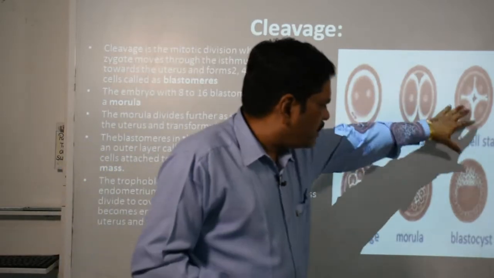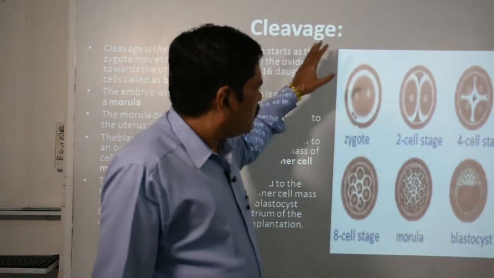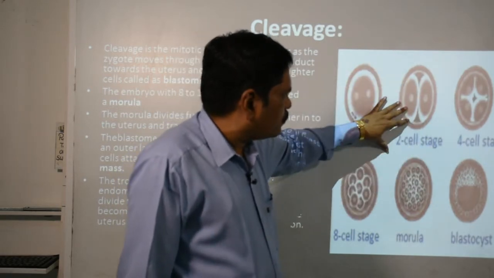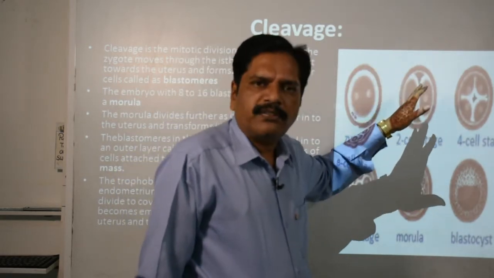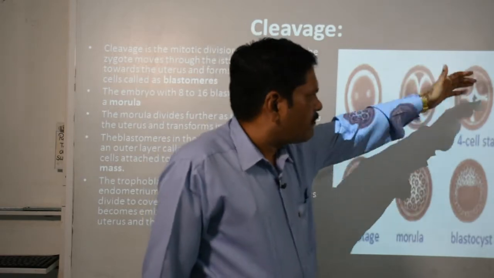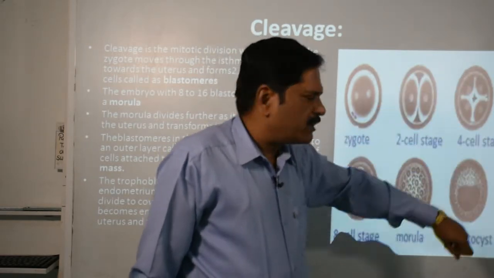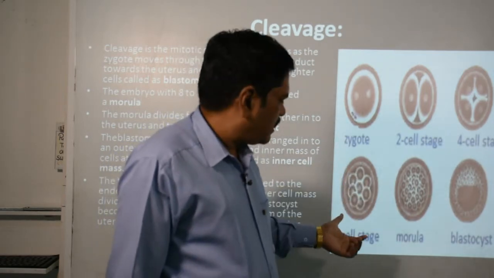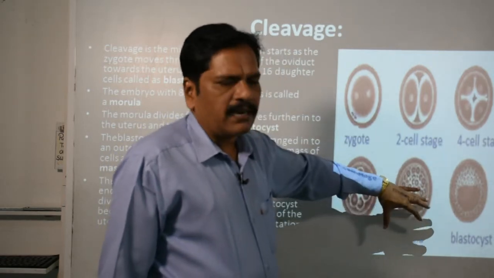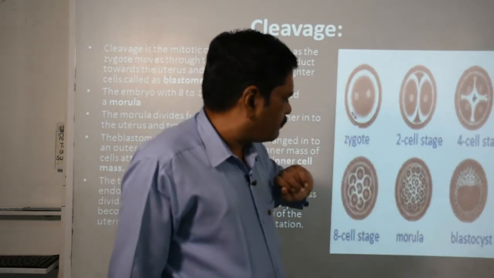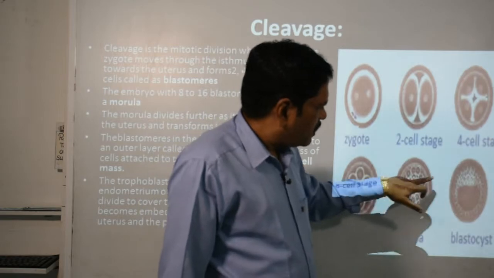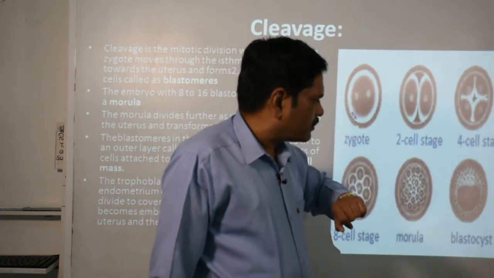Here you can see this cleavage process. This zygote of one cell structure is divided and turns into a two cell structure. Which division? Mitotic division. Then it will form 4 cells by the next mitotic division. It is followed by the next division, that is the 8 cell stage. Then an anticlinal division occurs and the morula is formed. Then finally the blastocyst. You can see the difference between these two, the morula and the blastocyst.